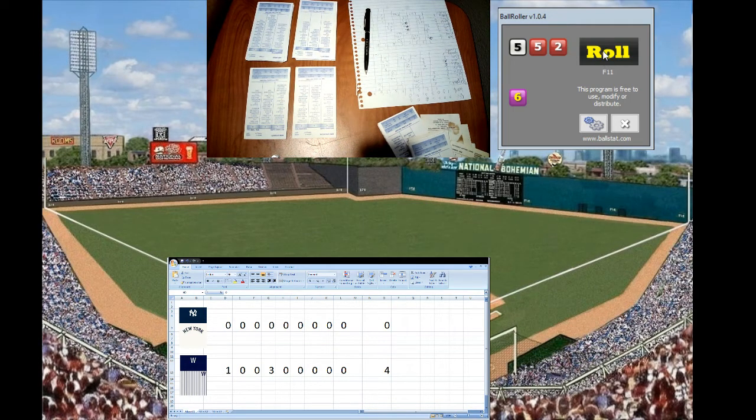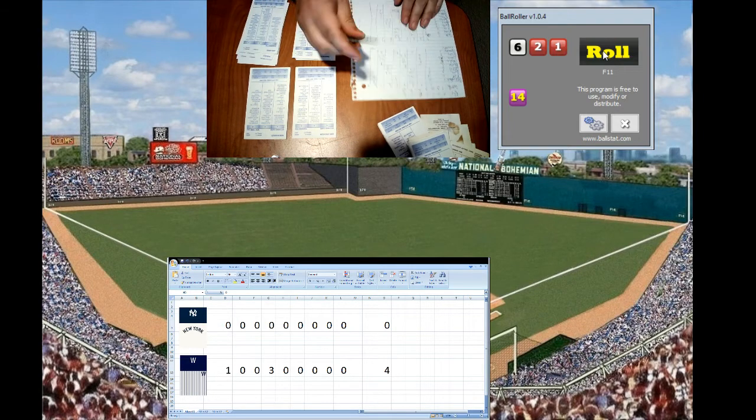From the stretch, gets the sign. Here's the pitch. 6-3 is a fly ball to left field. That'll be Mian. It is a fly ball. He makes the catch. Ruth is retired, ends the inning.